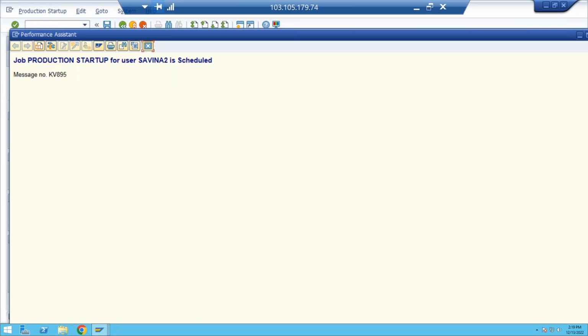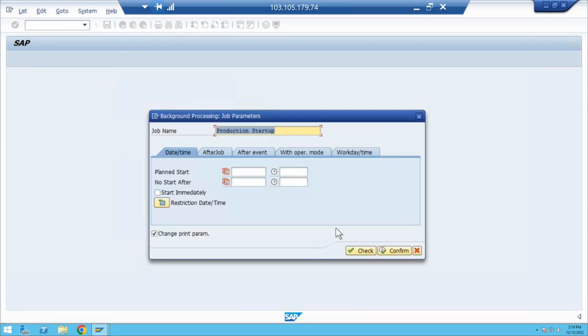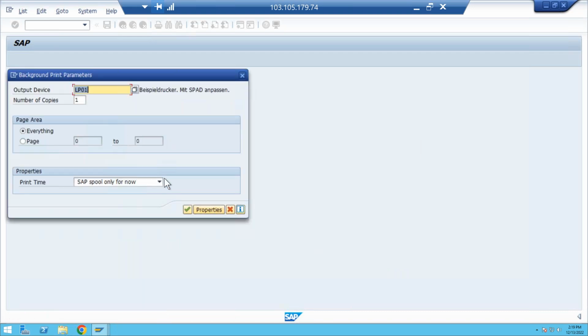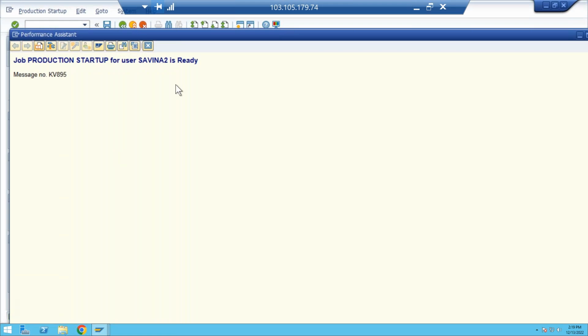No problem. Now what do I need to do? I'll remove the test run. Execute here. Check. Start immediately. Why should I schedule? Immediately I need to create a material. So start immediately. Check and confirm. Again you need to click on continue. Now job production startup for user A702 is ready. Okay.